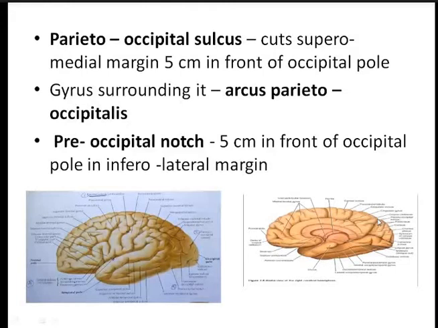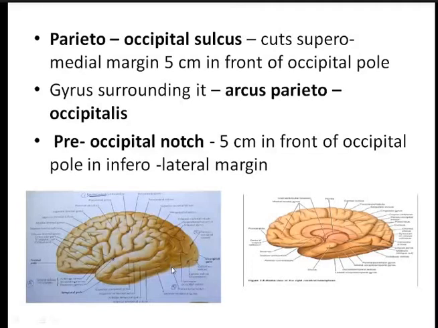Now here you can see the gyrus surrounding the parietal occipital sulcus in the superolateral surface. This is known as the arcus parieto occipitalis. And there is one more point which you have to remember, the pre-occipital notch. Now this is the occipital pole here. 5 centimeter in front of the occipital pole, in the superolateral margin or border, here is a notch which is known as the pre-occipital notch. So all these are the important points.